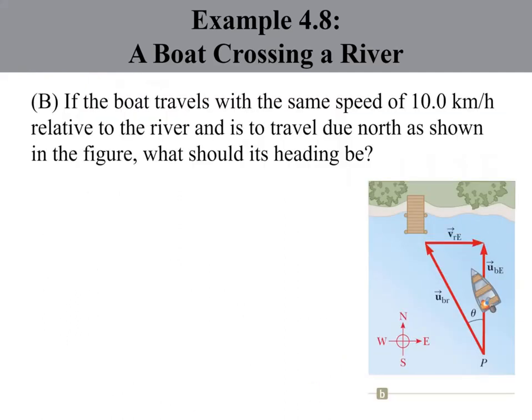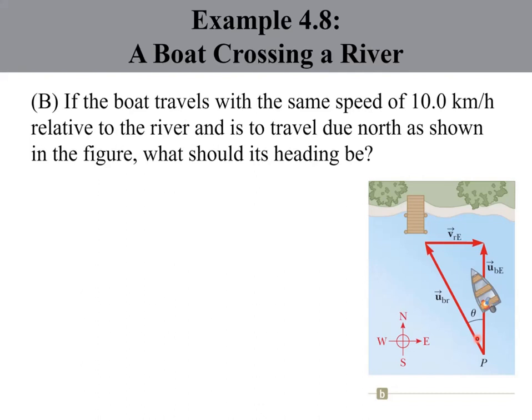Next, part B: if the boat travels with the same speed of 10 km per hour relative to the river and is to travel due north as shown in the figure, where should its heading be? This means we want the boat to move in a straight line. Since we want the boat to move in a straight line, we cannot set the boat to move straight.